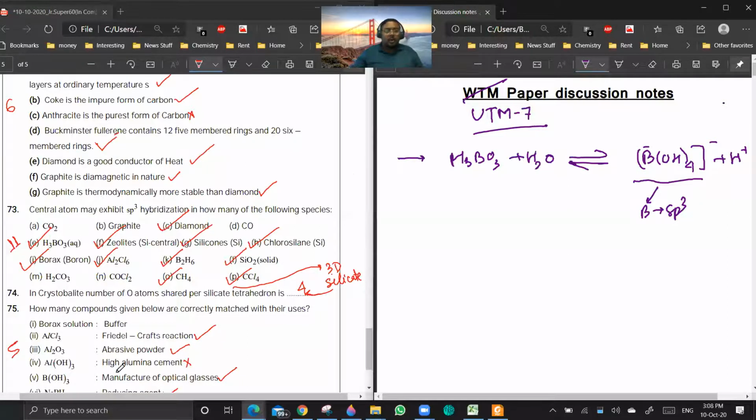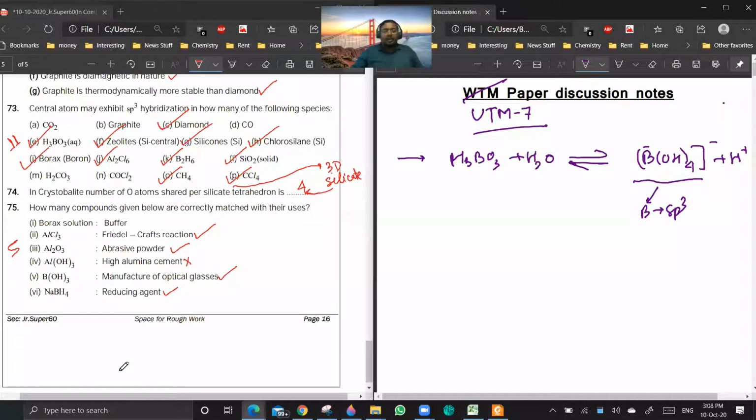75. Yeah, high alumina cement should contain alumina, not Al(OH)3. It's aluminum hydroxide given, not aluminum oxide. That's right. Other things are natural. Boric acid or orthoboric acid is used in making borosilicate glasses, which are hard, and that is why they have very good transparency levels, and they're scratch resistant also.